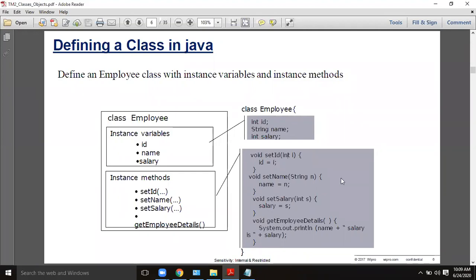The next thing is that these methods are instance methods. The methods set ID, set name, set salary, and get employee details are the instance methods. And see, void is mentioned here because no single method is returning anything. All the methods are prefixed with void. Void means the method does not return anything.